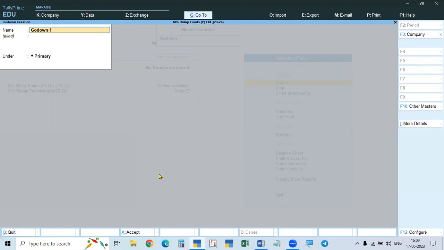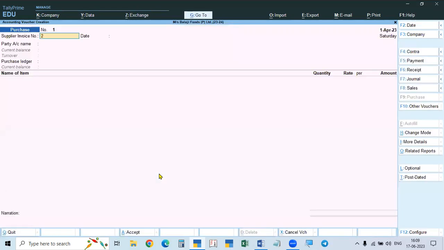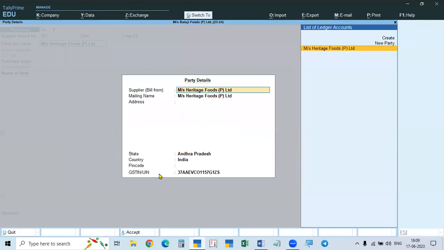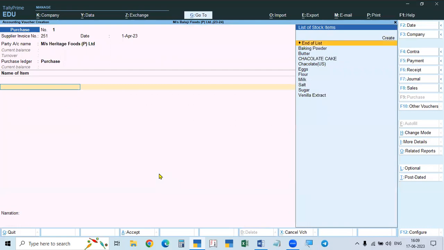Godown 1, I am taking as raw material, RM. Raw material, so it's already available. Like this you have to create. I already created. So here, voucher 251, then Heritage Foods, then purchases. Then butter, I have taken butter.